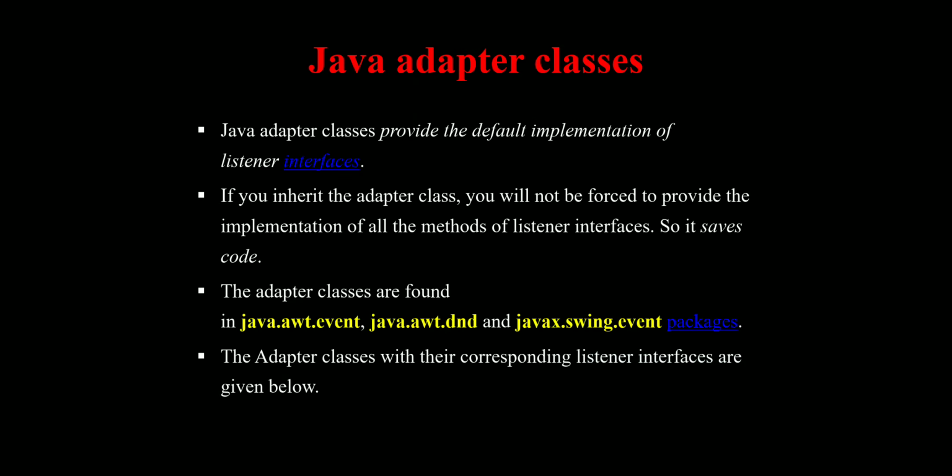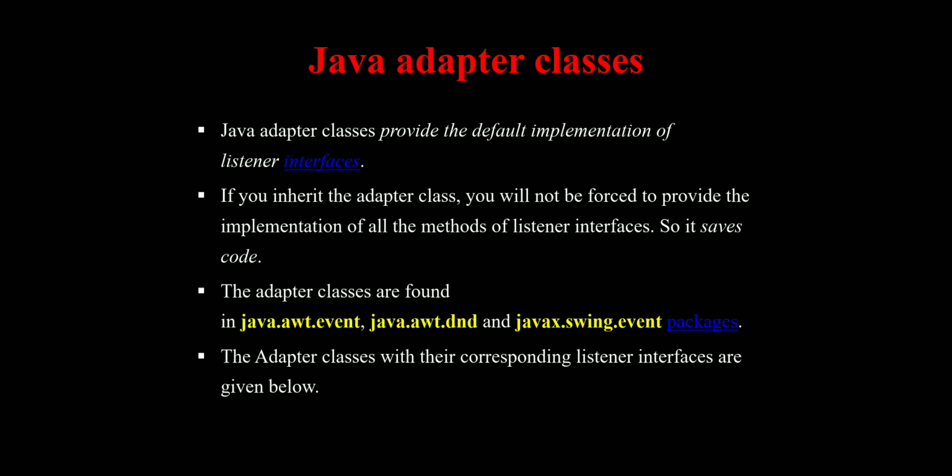Next, the main concept is adapter classes in Java. Until now we discussed the concept of interfaces, but now we have to discuss the concept of adapter classes. Adapter classes provide the default implementation of listener interfaces.